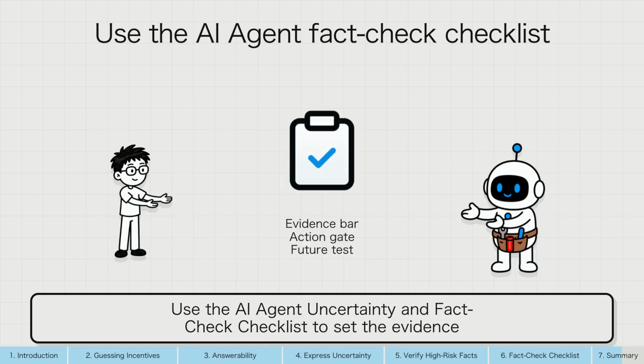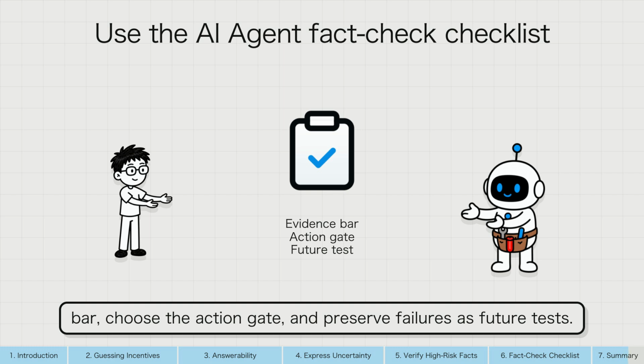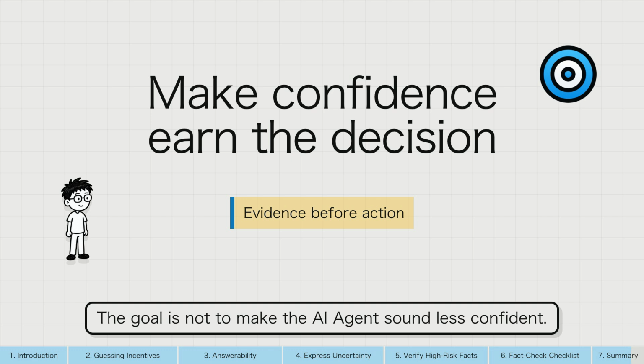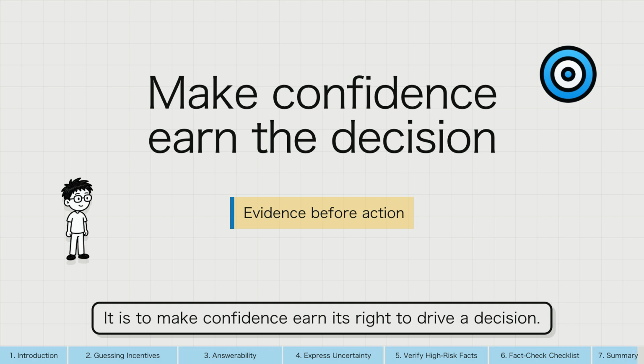Use the AI agent uncertainty and fact-check checklist to set the evidence bar, choose the action gate, and preserve failures as future tests. The goal is not to make the AI agent sound less confident. It is to make confidence earn its right to drive a decision.